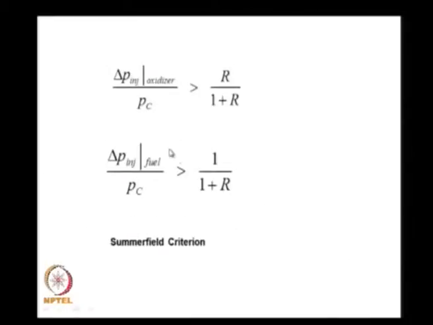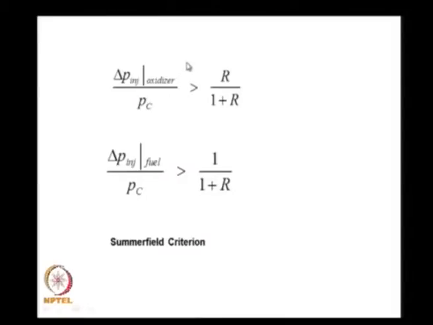To summarize then, if instead of one propellant flow I have propellant flowing at a mixture ratio capital R, then for the condition under which Tc is infinite, I have delta P injector for the oxidizer divided by Pc is R by 1 plus R, and for the fuel I get 1 over 1 plus R. That means these are the conditions which must be satisfied for stable performance when the value of Tc is infinite.